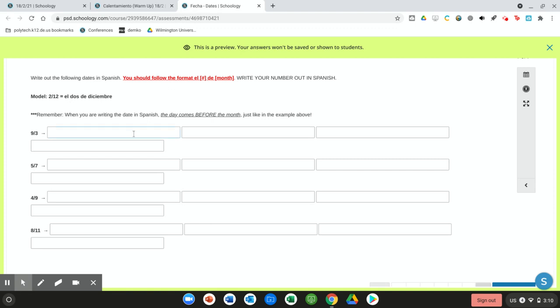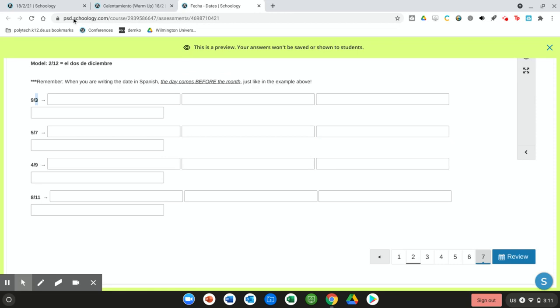So each of your formats here should be written out el, the number, day, and then your month. So as long as you put el in your first blank and day in your second blank, you're going to get at least 50% of this correct. The only other 2 things you have to worry about is this second blank should be your first number written out. This last blank should be this number as a month. And then you should be good to go. So that is the end of your fecha dates activity.